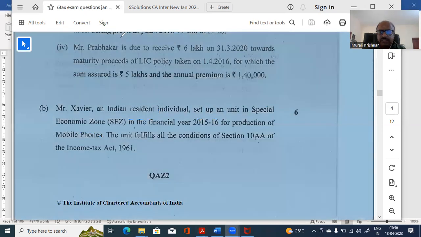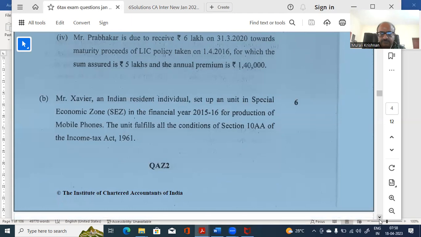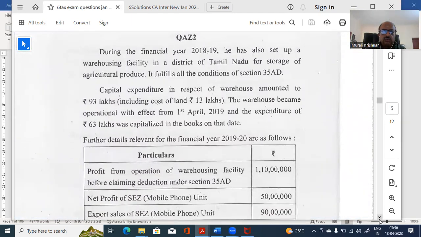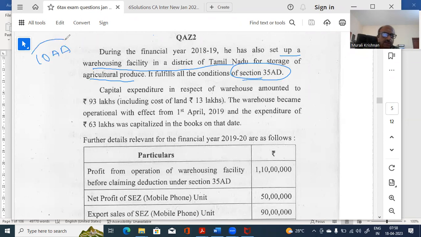Next, what is he saying next after this? Now. So first part, we understood that. Now what they're saying, during the year he set up, so first he was 10A registered, he was doing mobile phones. Now he's setting up a warehousing facility in the district of Tamil Nadu for storage of agriculture produce. It also fulfills all conditions of 35D. Now, not only 10AA they are saying, that is one part of it. Another thing, now they are bringing in 35AD.